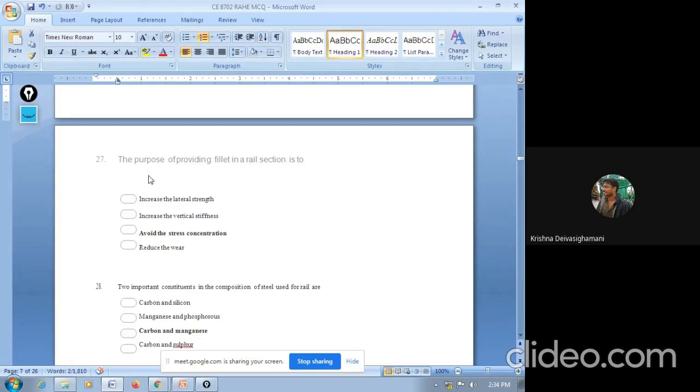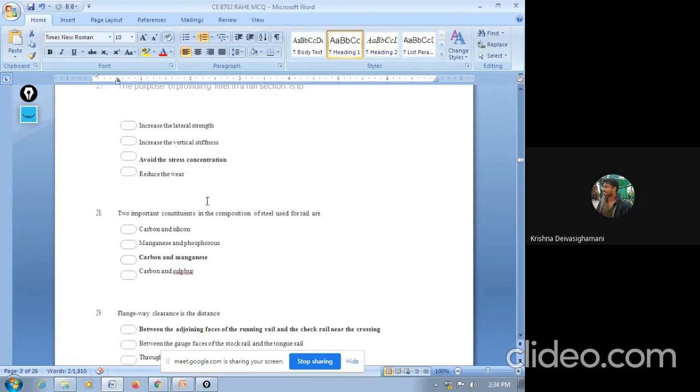Next question. The purpose of providing a fillet in a rail section is to increase the lateral strength, increase the vertical stiffness, avoid the stress concentration, or reduce the wear. Fillet is nothing but a small steel plate. The answer is avoid the stress concentration. In order to avoid the stress at one particular place, we need to distribute the stress. For that purpose only, the fillets are generally provided on the rails.